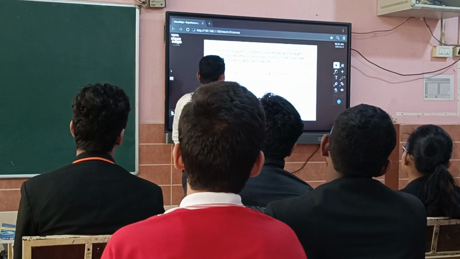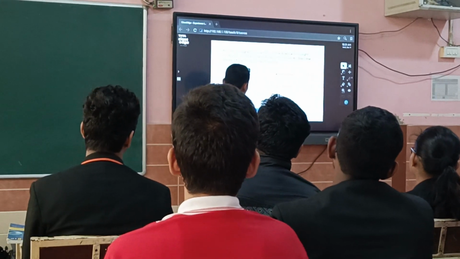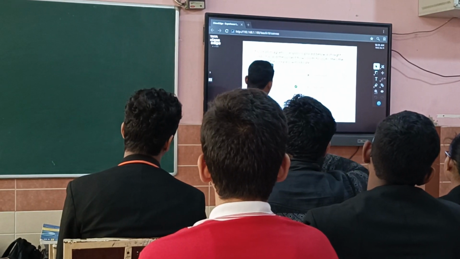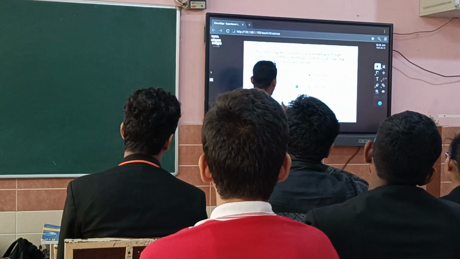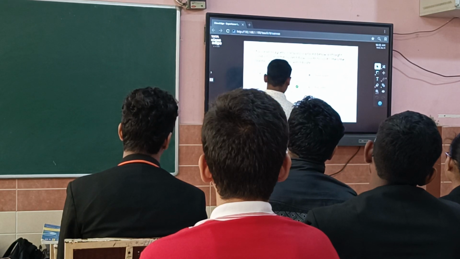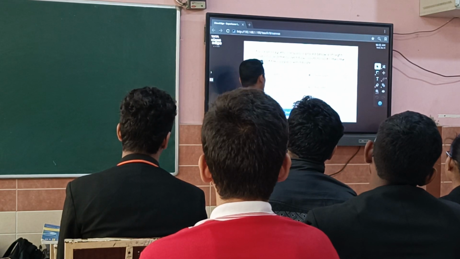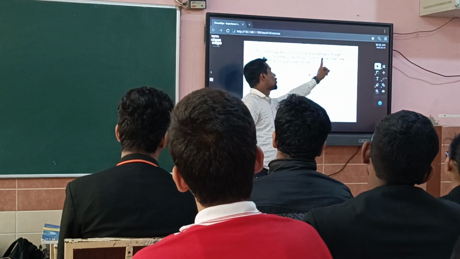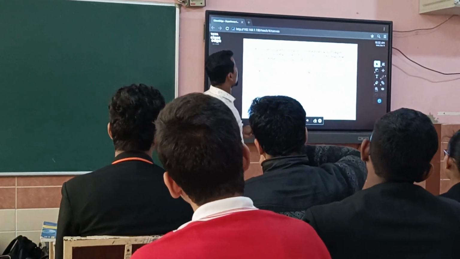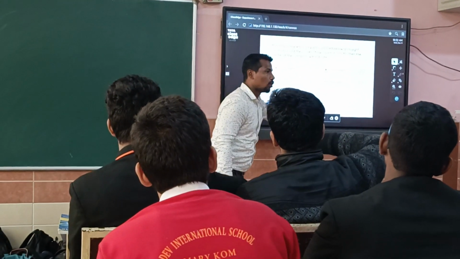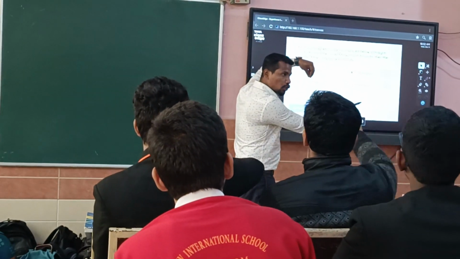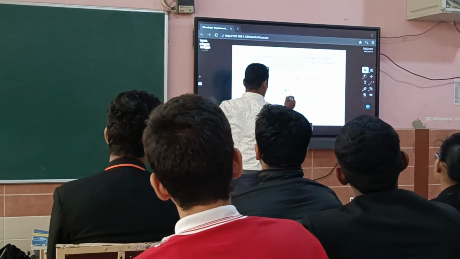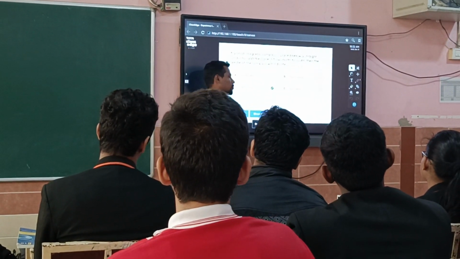Sorry, this is question number 2. Second question: if the small magnetic compass is placed below a straight conductor and the current flows from north to south, where will it go? It will go north east. This is north, this is east. So the answer is north east. Let's see. Yes, correct.